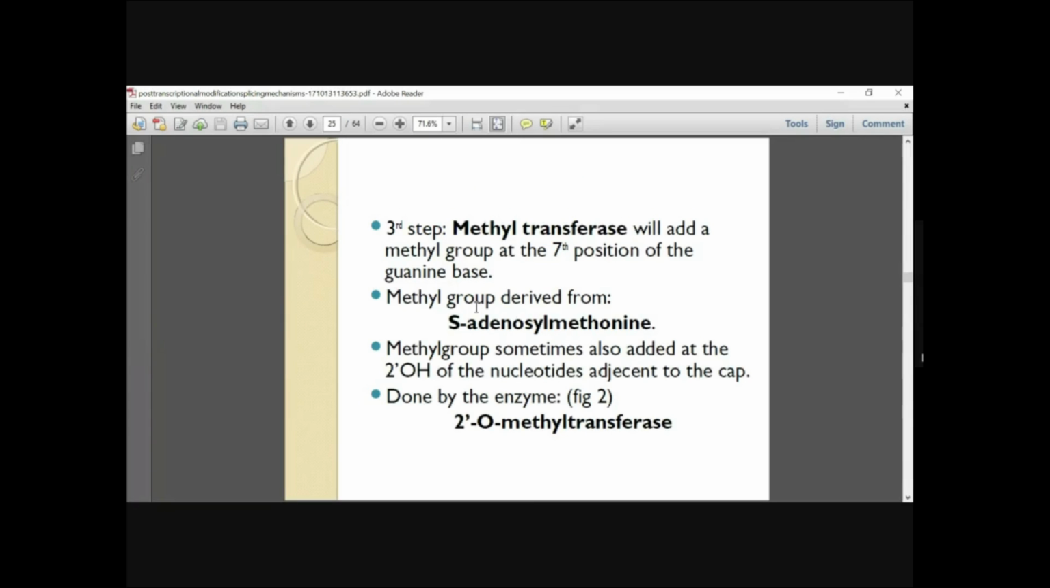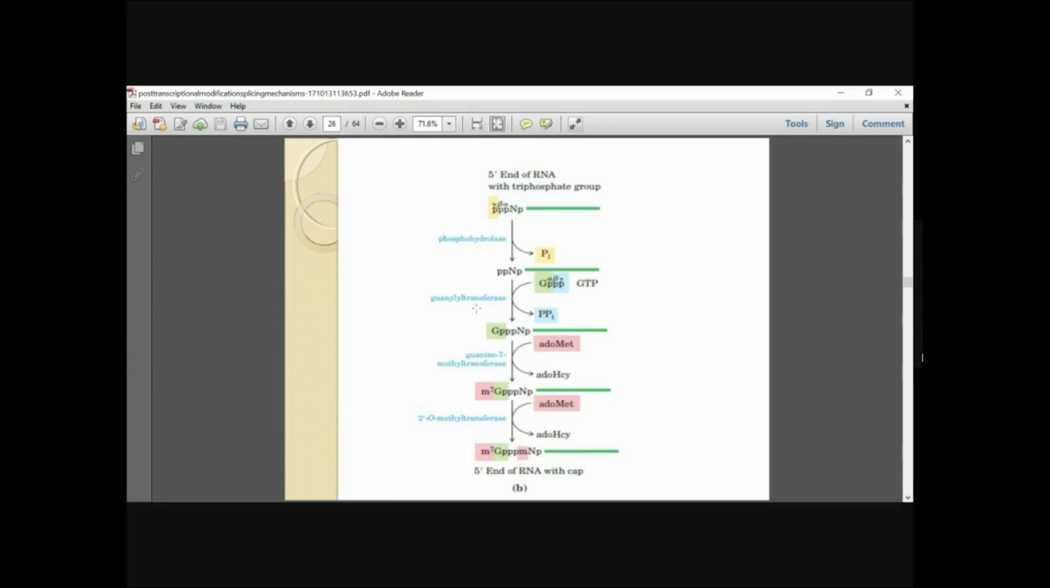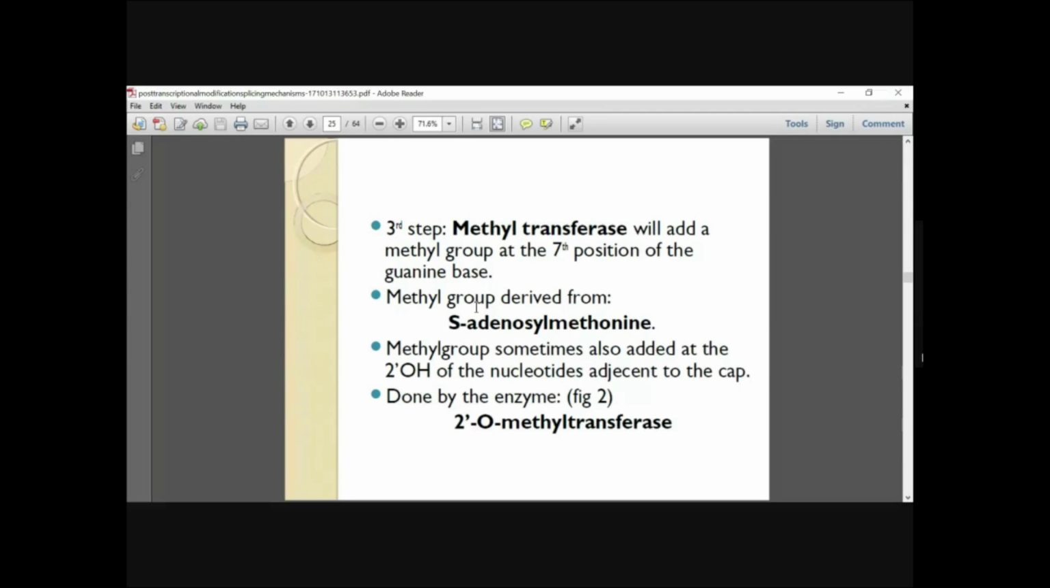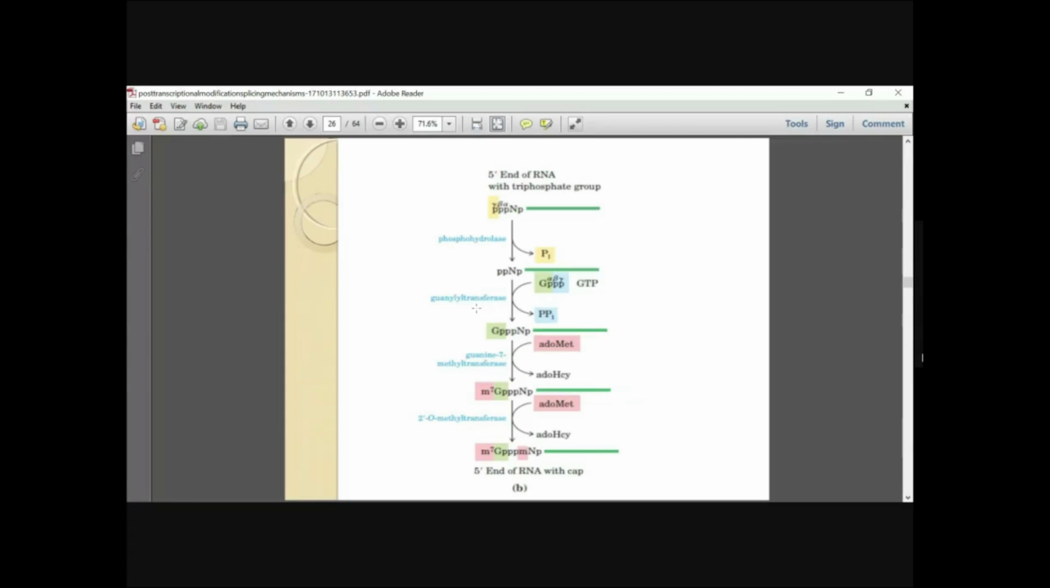Now a methyl group is sometimes also added at the 2' OH of the nucleotides adjacent to the cap. This is done by the enzyme 2-O-methyl transferase. So the methyl group is then added, and then you have this other methyl group which is added to the 7th position. So you have the 5' end of the RNA with the cap.